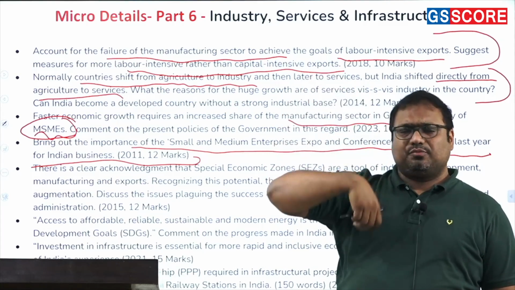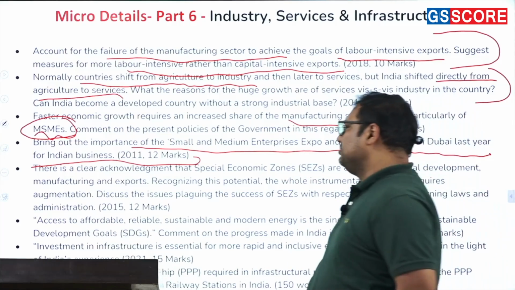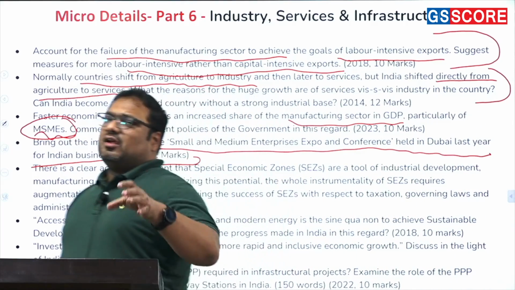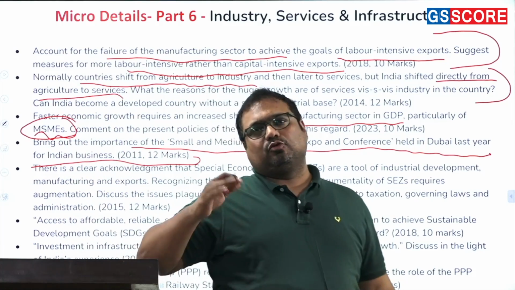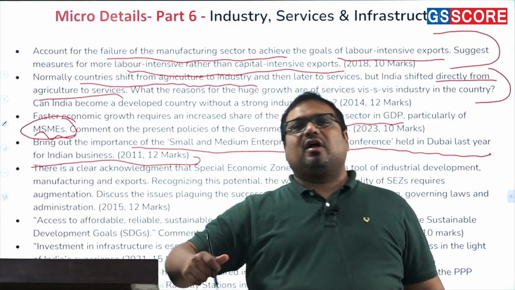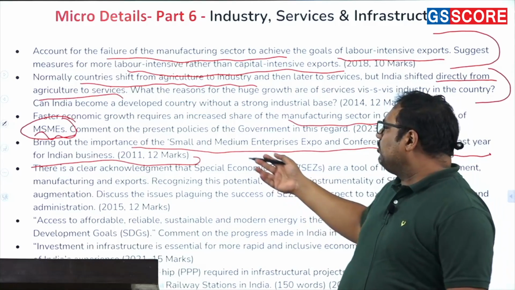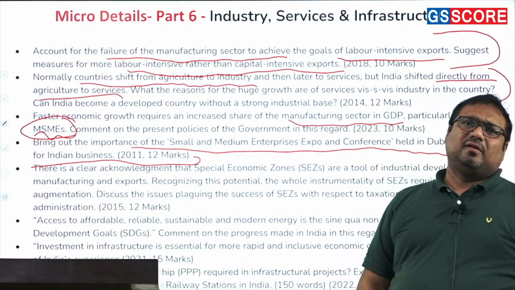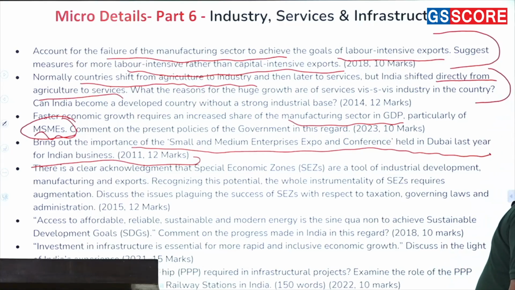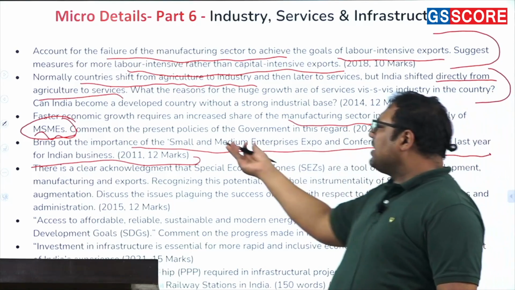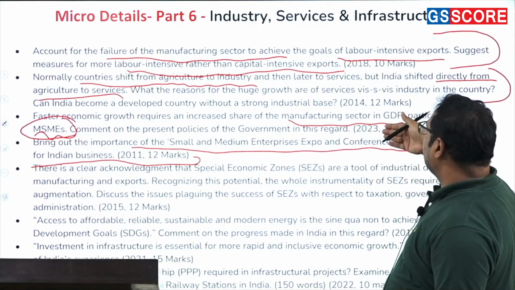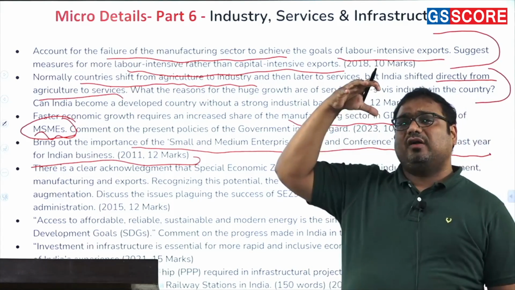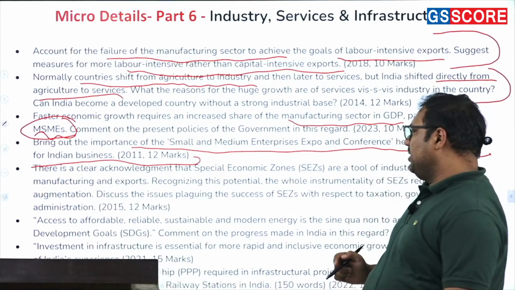If you understand the subject really well, then only you can answer. And ever since UPSC changed the pattern, the marks in Paper 3 have also gone down. Earlier when they were asking these types of questions, students were also getting more marks, because most of the students who read newspapers are likely to remember it. But if you look at the recent 2023 question, this required in-depth understanding of economy.